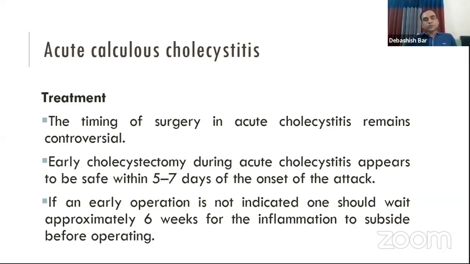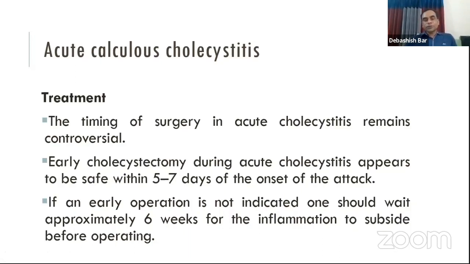After the conservative management, 6 weeks will be required to resolve the inflammation, and the preferred time for interval cholecystectomy is 6 weeks after the acute inflammation of the gallbladder. But if we do the cholecystectomy in the acute state, it will be within 5 to 7 days of initiation of inflammation.